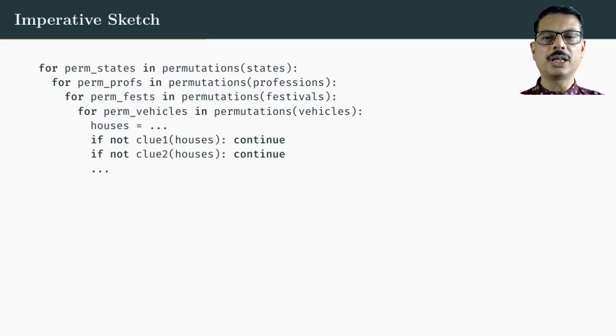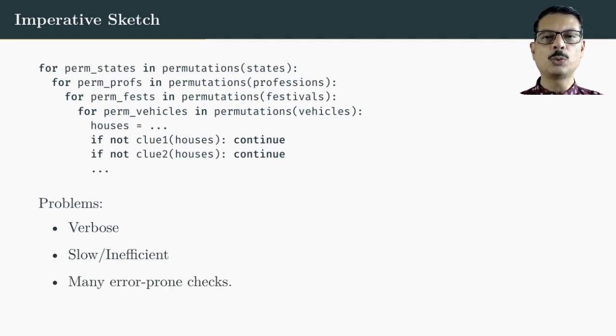Sure, you can prune early, but now you are writing complex logic just to manage the search. So the problems are, this is very verbose in nature. We are explicitly writing whatever is required to be done, and it's very slow and inefficient. This is also very error prone, and finding mistakes in such a program is going to be difficult.